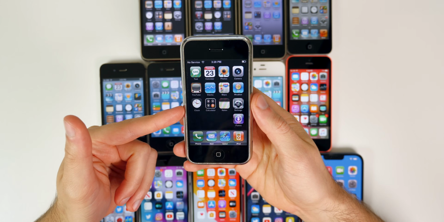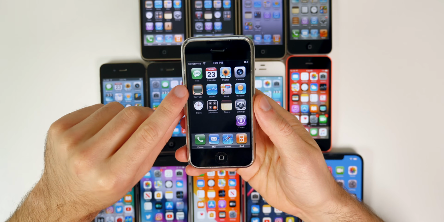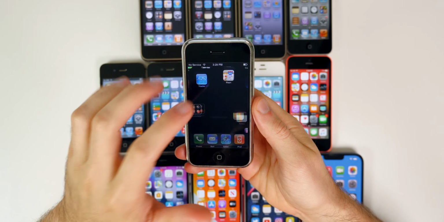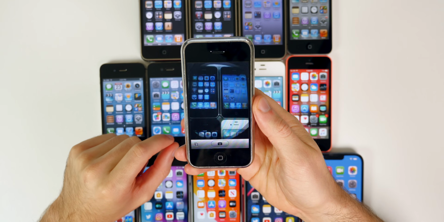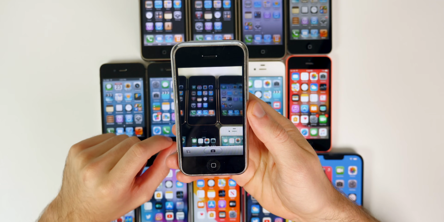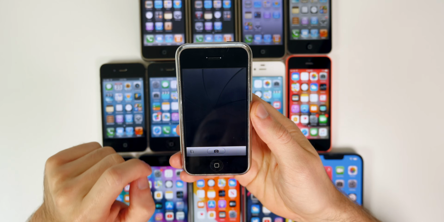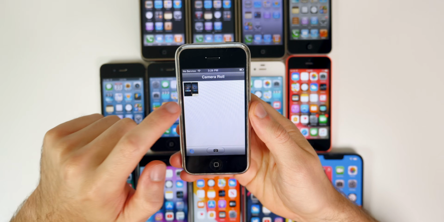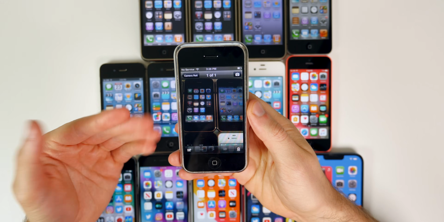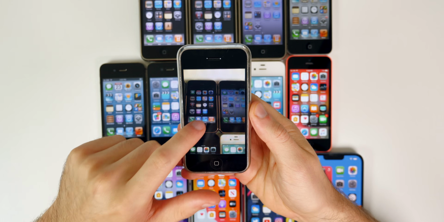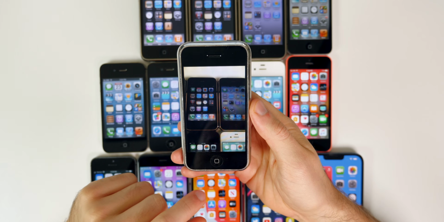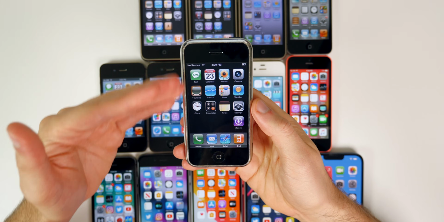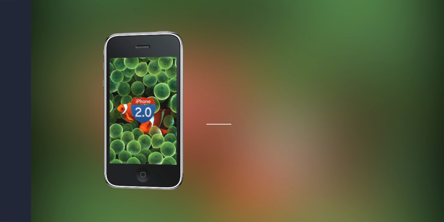You could not move applications. We didn't have an App Store. You can see YouTube was pre-installed right there. Very, very bare bones. Of course, we did have the camera application though, and you can see the camera opens up right there. The quality, obviously not very great. You can see when we take a picture there, it saves right to the Photos application, our camera roll. You could not shoot video, but you could shoot pictures, and you can see there the quality, not very great, but back in 2007, this was a big deal, and this is what started everything.